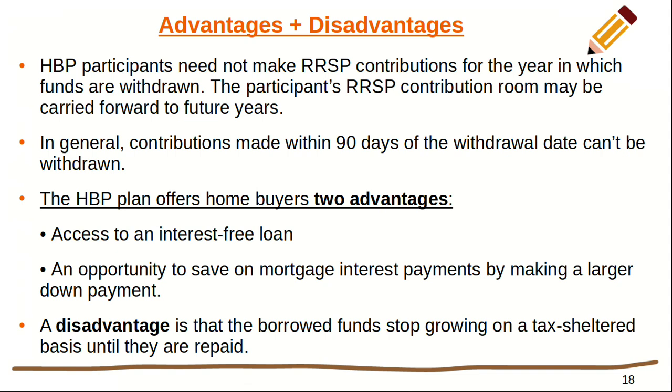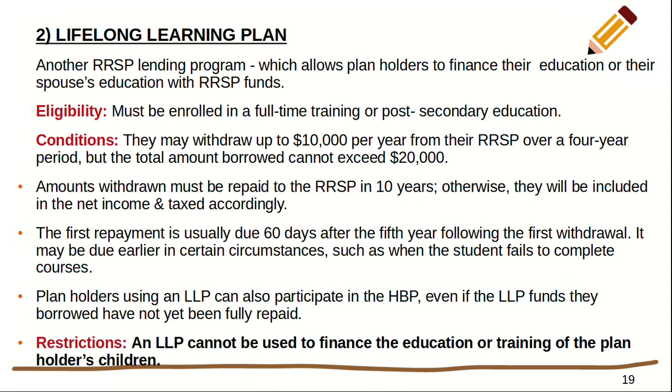So another RRSP lending program under which RRSP funds can be withdrawn tax-free and without penalties is the Lifelong Learning Plan, which is LLP. The LLP allows the plan holders to finance their education or their spouse's education with RRSP funds. The eligibility criterion is that one must be enrolled in full-time training or post-secondary education. Conditions of withdrawal are they can withdraw up to $10,000 per year from their RRSP over a 4-year period, but the total amount borrowed cannot exceed $20,000.